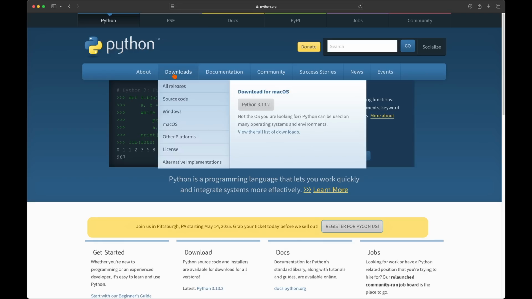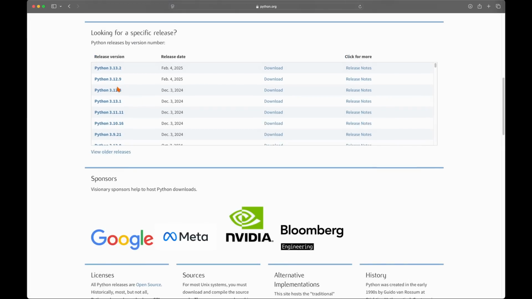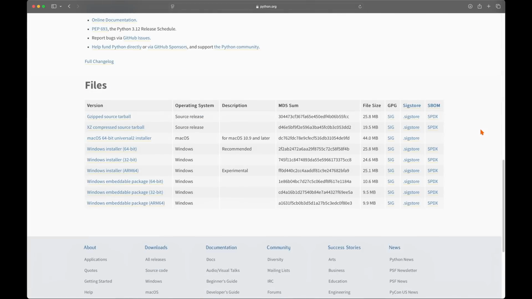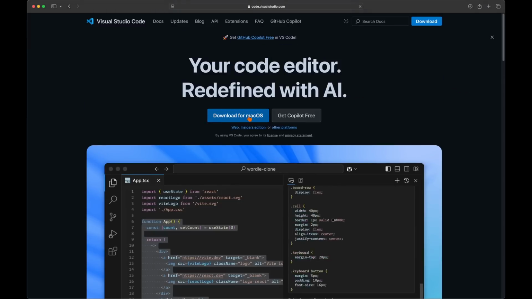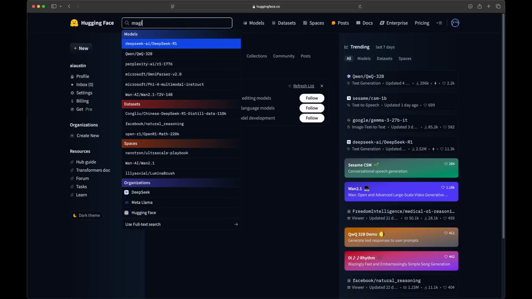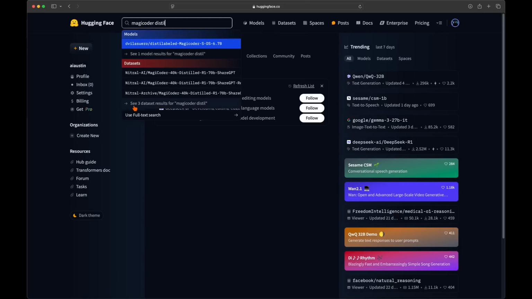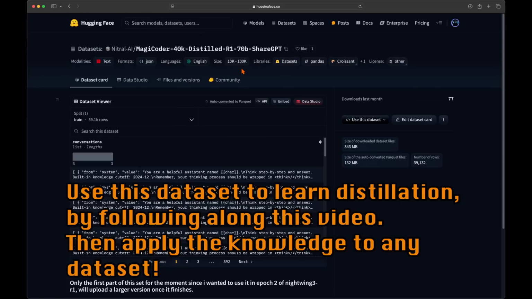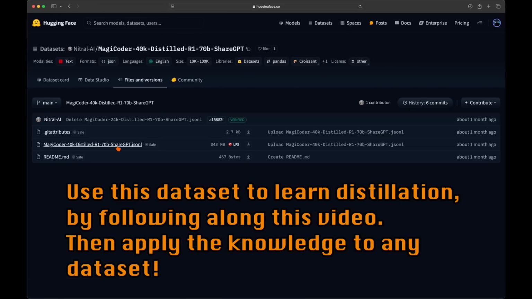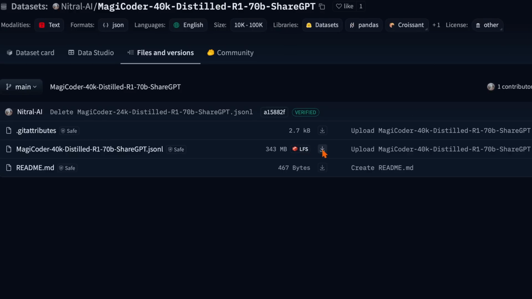The first thing that you will need is Python 3.12 installed for the program we will code. To write the code, you will need a code editor. I'd recommend installing VS Code for free if you don't already have one. The next thing that you will need to follow along will be to download the Magicoder 40K distilled R1 dataset on HuggingFace. Link to that dataset will be in the description of this video.